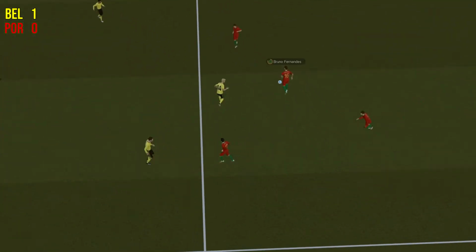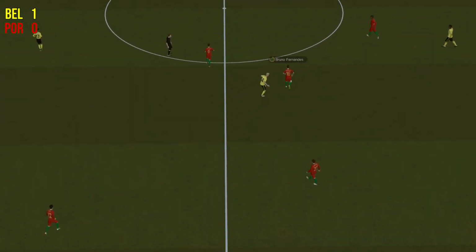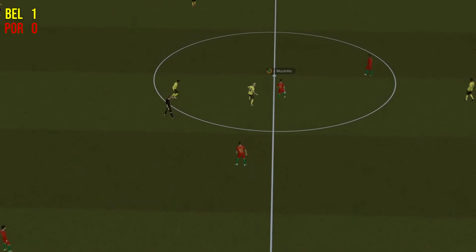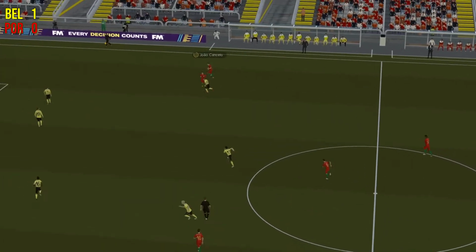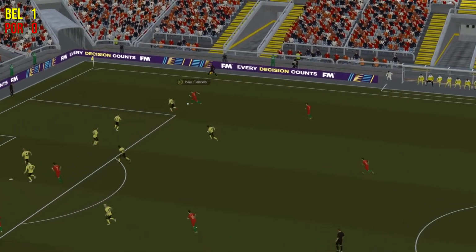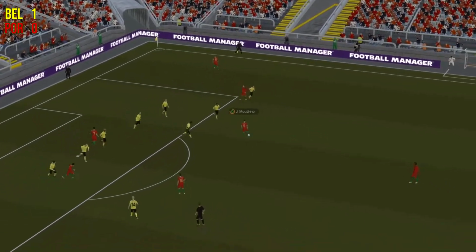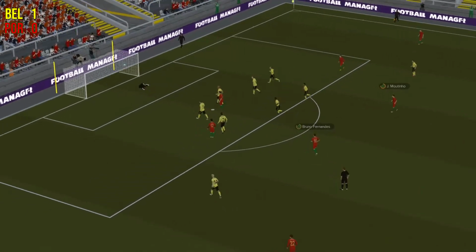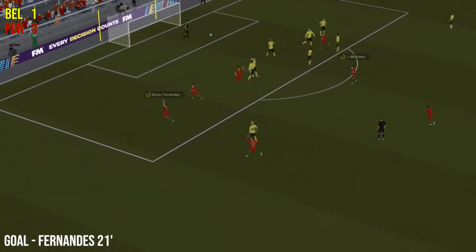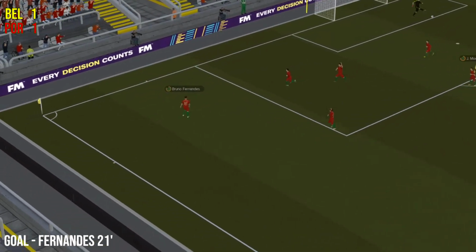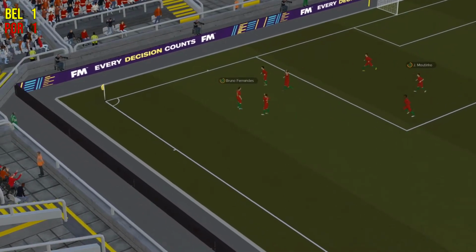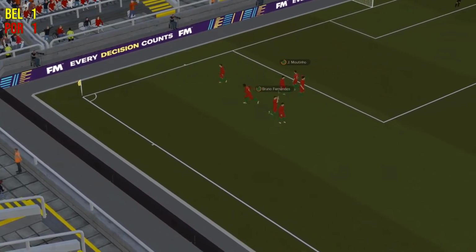Here's Bruno Fernandes. Can they find a ball forwards? Maybe find Ronaldo or someone. They find João Cancelo on the right. Can he put a cross in here? He's got the ball back. It's Bernardo Silva to Coutinho. And Bruno Fernandes from range equalises for Portugal 20.5 minutes in. It's a good long range goal by Bruno Fernandes, and Portugal draw level.